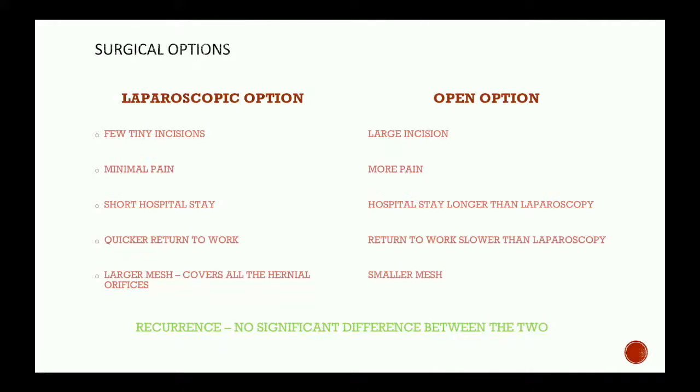In the laparoscopic option, we operate using a few tiny incisions and then go inside a certain plane and put a mesh. In the open option, we have to put a larger incision in the inguinal region or at the umbilical region, and then we have to go to a certain plane and place the mesh. In laparoscopy, the pain is far less compared to open surgeries. In open, the pain is much more because there is one single large incision.